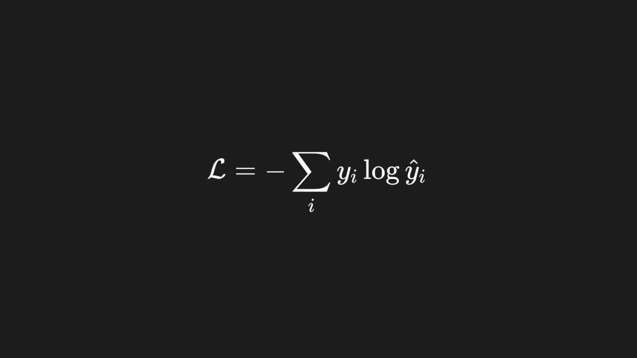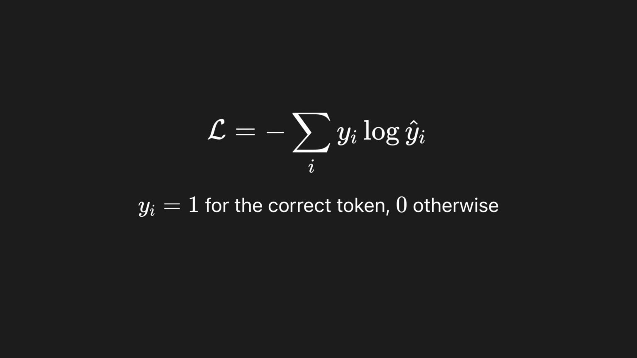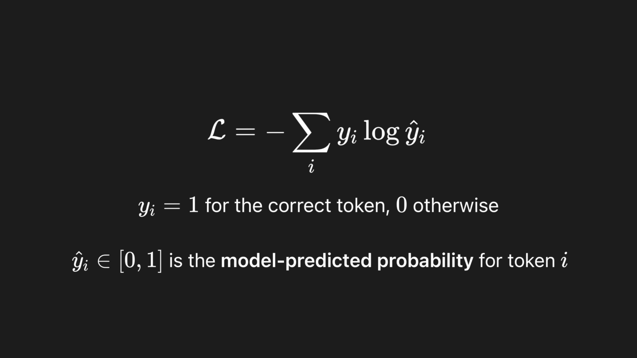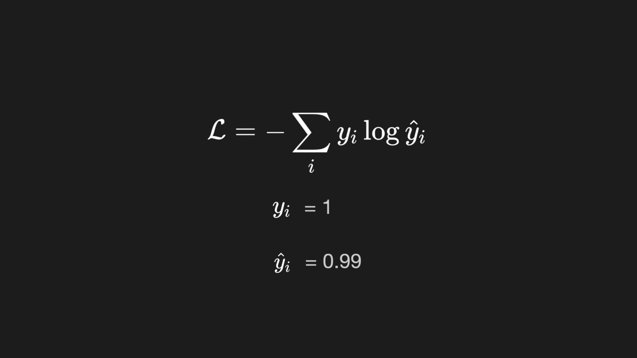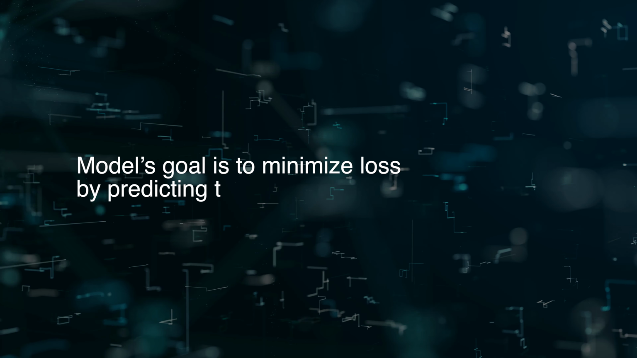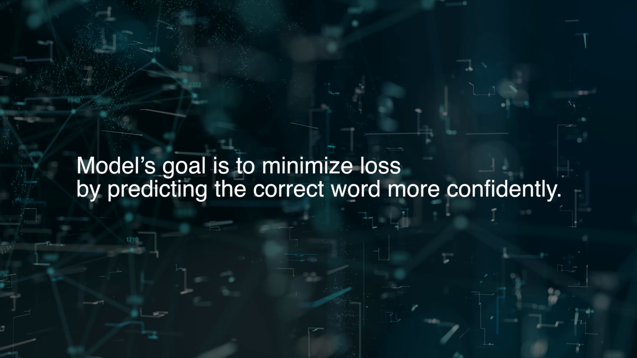Formally, you can show it like this. Of course, you don't need to understand this equation here. Basically, y_i is 1 for the correct token and 0 for others, and y-hat is the model's predicted probability for that token. If the model predicts 99% for the correct word, the loss is tiny. If it predicts 1%, the loss is huge. So the model's goal is simple: minimize loss by predicting the correct word more confidently.